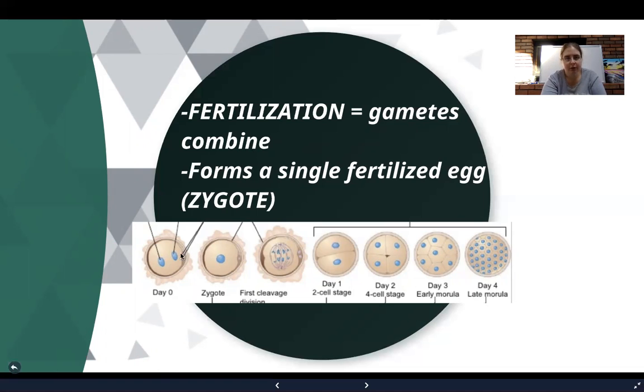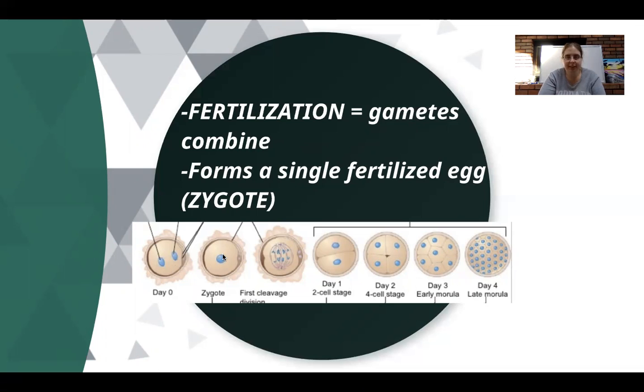And then the two, again, looking at the picture, the male pronuclei and the female pronuclei, they will come together to form one nucleus within the egg. We call this fertilized egg cell a zygote. So fertilization is simply the gametes coming together to form a fertilized egg. So now we have half of the information in that nucleus from mom and half of it from dad.